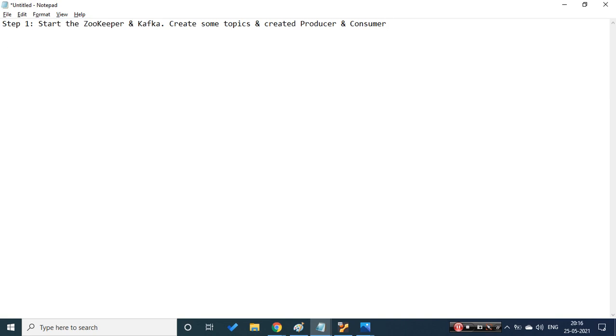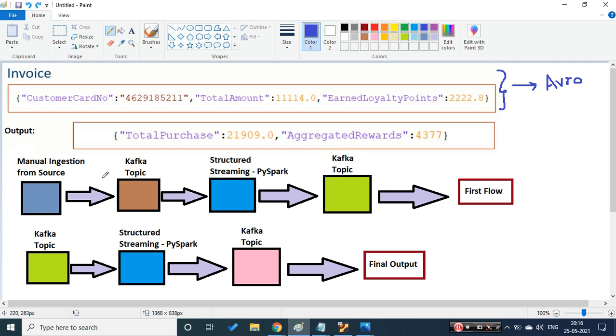Now what we'll try to do is work on this diagram. Yesterday's code is ready, but the topics which we created yesterday are being closed. So for today I'll have to create this topic. This is the first topic, this is the second topic, and there will be a third topic. So three topics need to be created. Let's do that first.